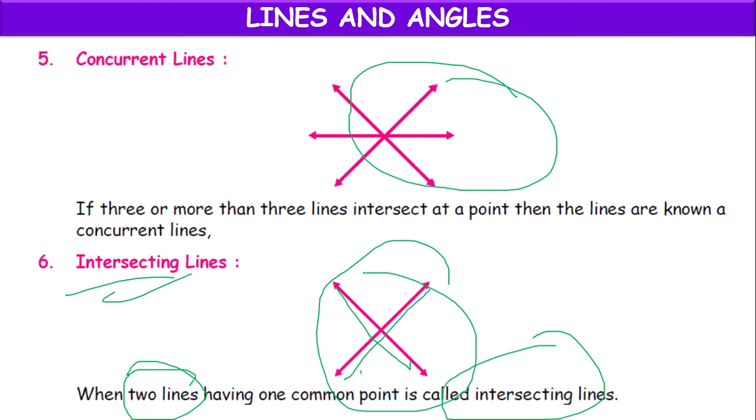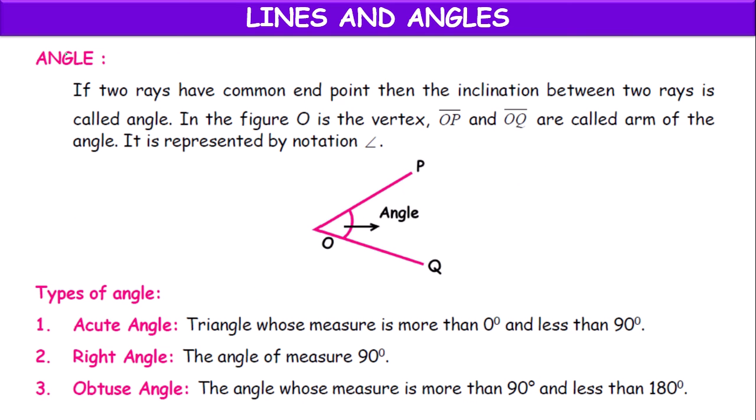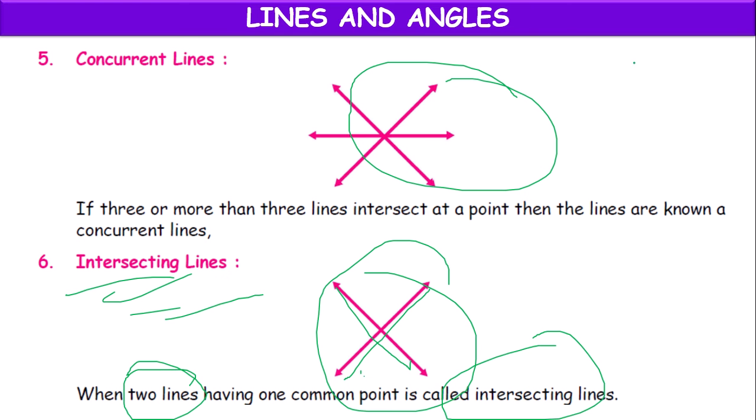If you have only 2 lines, they are intersecting lines. Next, if 2 lines never intersect even when extended in any direction, they are called parallel lines.